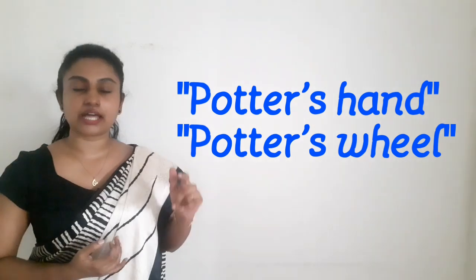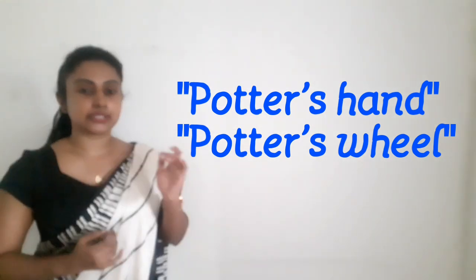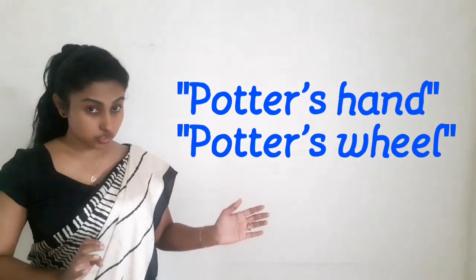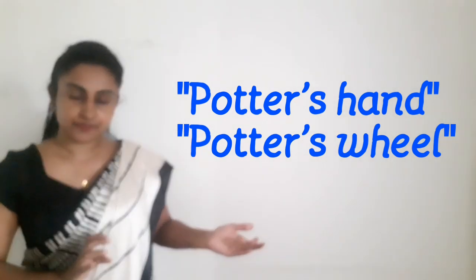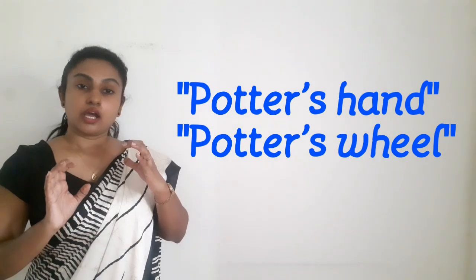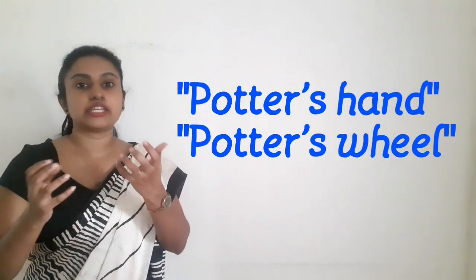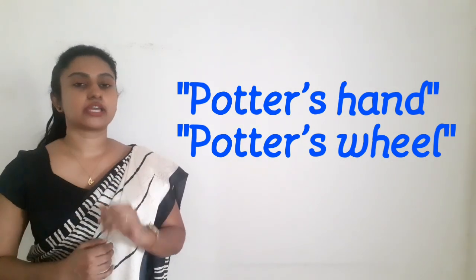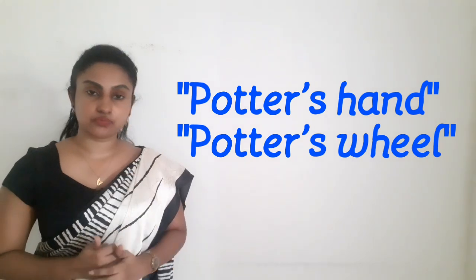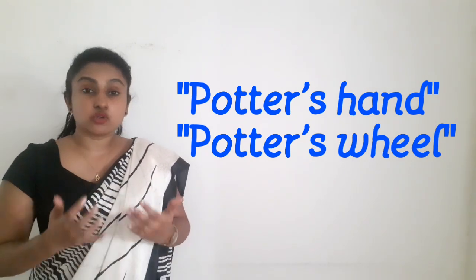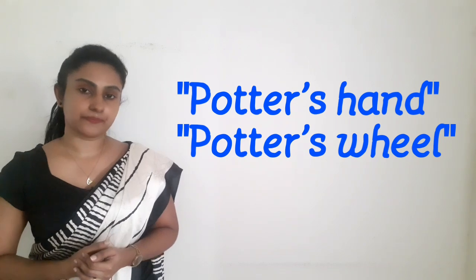The potter and the potter's wheel symbolize industrialization and the human power to use over nature. So don't forget to talk about the potter and the potter's wheel as the human power in this point.